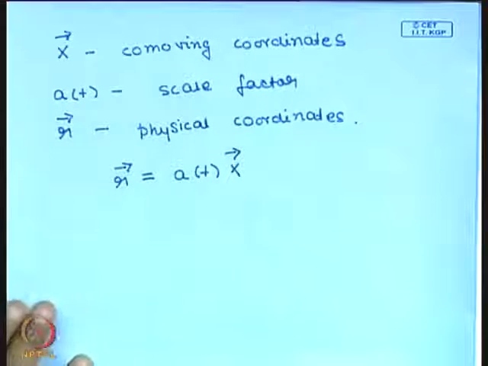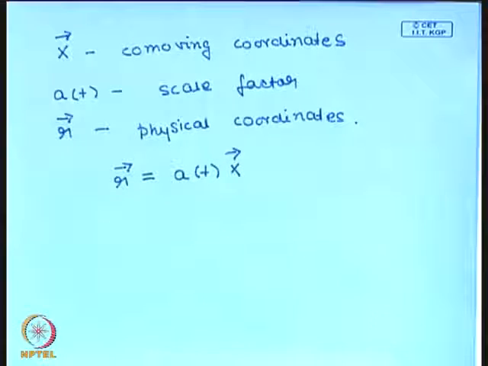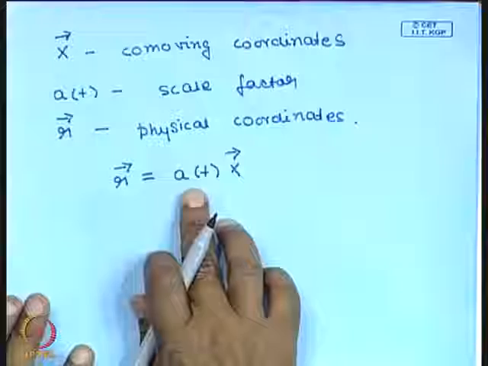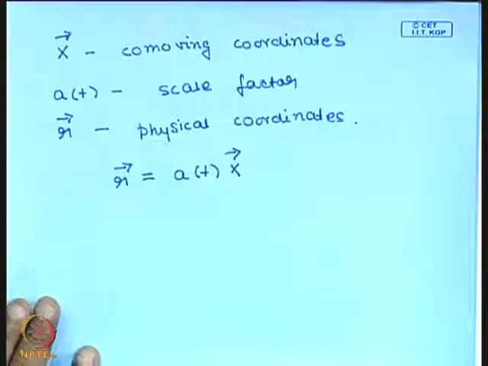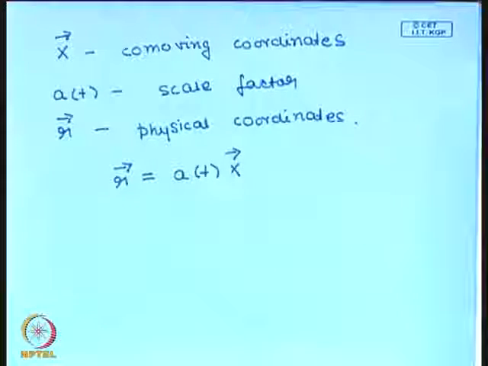So the galaxies in this coordinate system sit at fixed values of x, they are uniformly distributed in x, and as the universe expands this a of t keeps on increasing essentially. Okay, so this is a convenient coordinate system to describe the expanding universe.